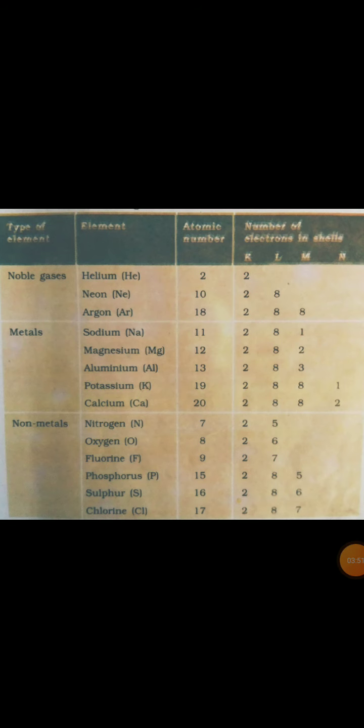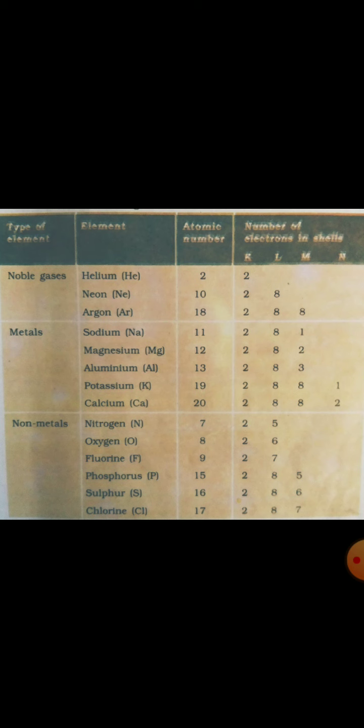Let us look at table 3.3 in your textbook, which shows electronic configuration of some metals. First of all, let us see about metals. In the second column it is given sodium, magnesium, aluminium, potassium, calcium. These all are metals.